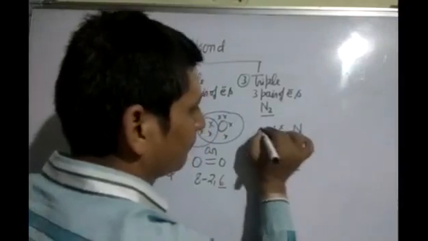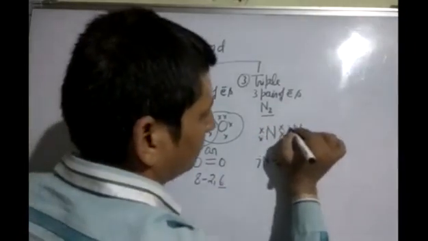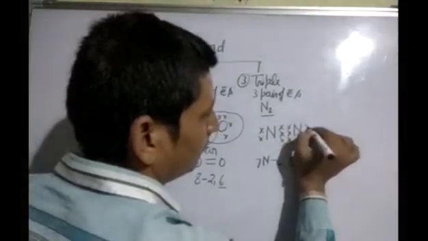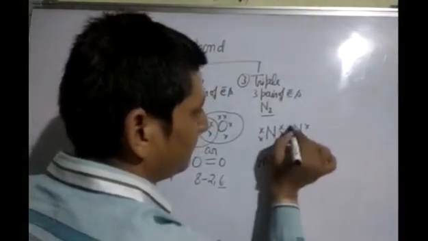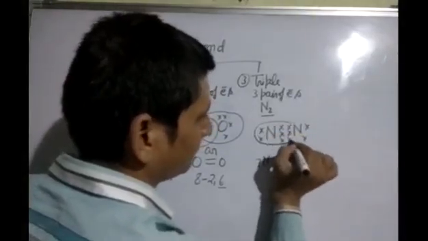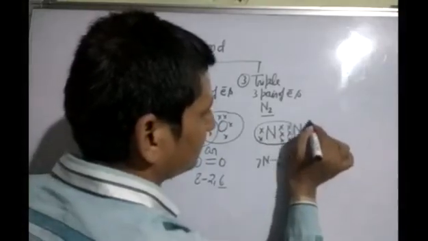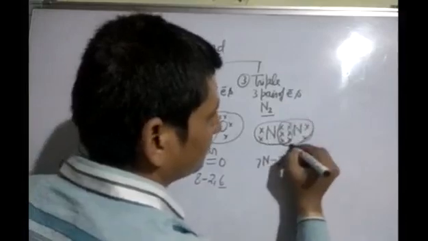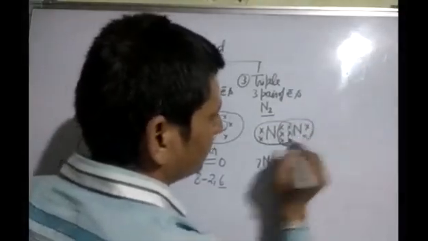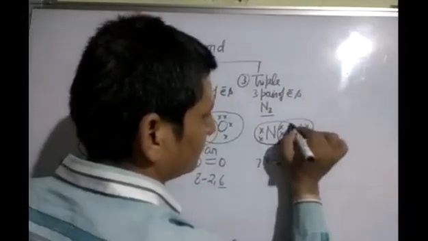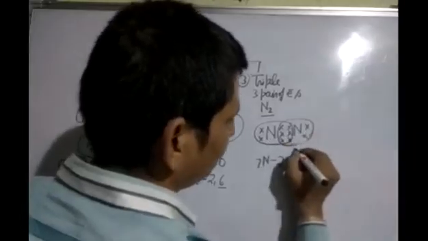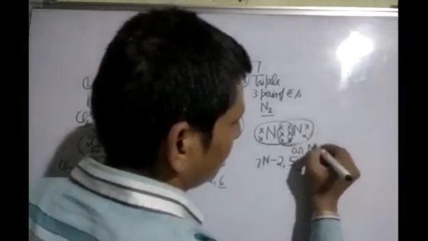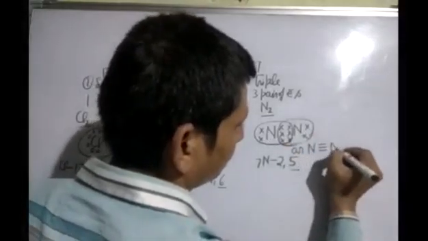So we have to show 3 electrons in this way. 1, 2, 3, 4, 5. Again, for the other nitrogen, 1, 2, 3, 4, 5. 5 plus 3, 8. Here sharing of 3 electrons takes place. So we can say its bond structure is N triple bond N.